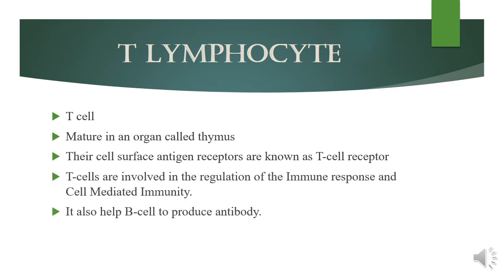T lymphocyte, also called T cell. T lymphocytes derive their name from their site of maturation in the thymus. Their cell surface antigen receptors are known as T cell receptors. T cells are involved in regulation of immune response and cell-mediated immunity. They also help B cells to produce antibody.